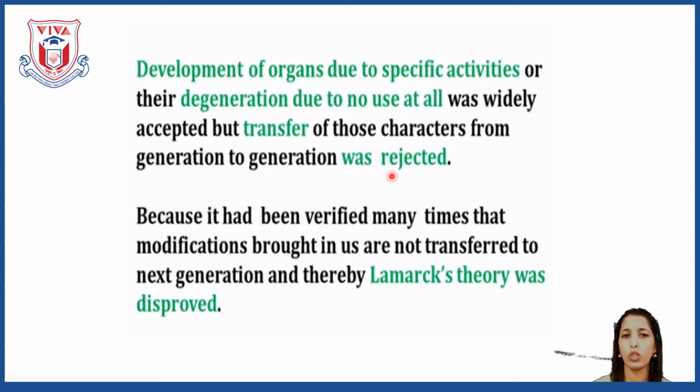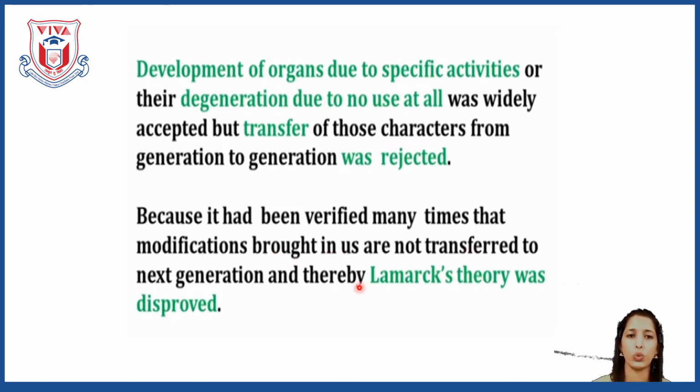So this theory got disapproved here. Although modification or acquired characters was accepted, this inheritance phenomenon was rejected. And because it had been verified many times that modifications brought in us are not transferred to the next generation, Lamarck's theory was disapproved.